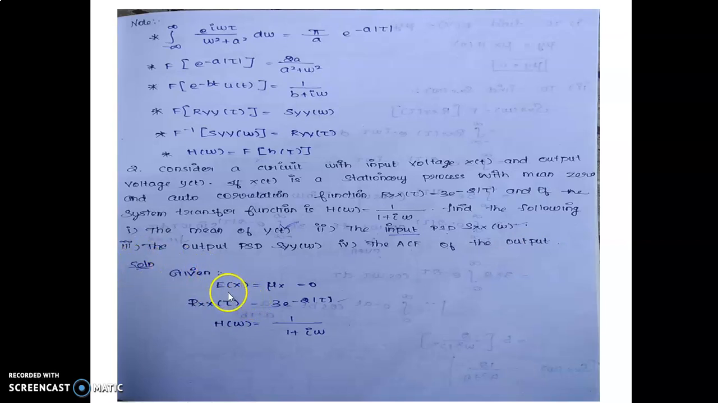Solution. Given that X(t) is a stationary process with mean 0, that is E[X] = μx = 0, as given in the question. Next, Rxx(τ) = 3e^(-2|τ|). Next, H(ω) = 1/(1 + iω).